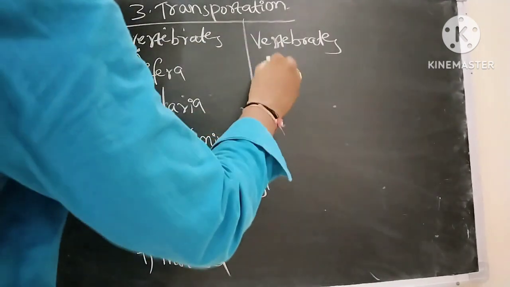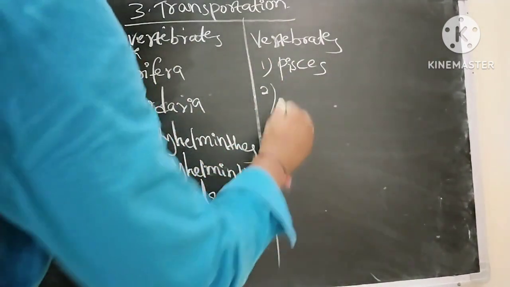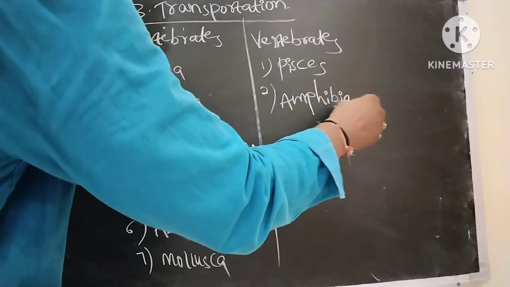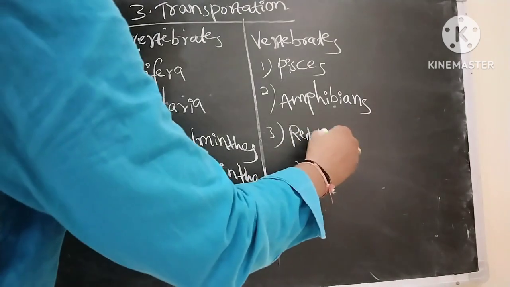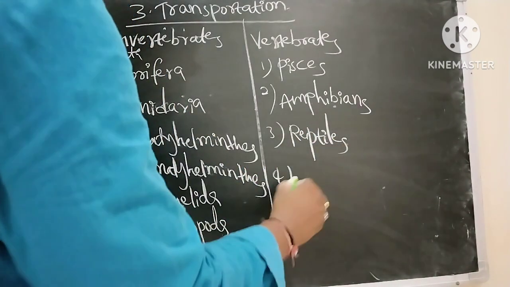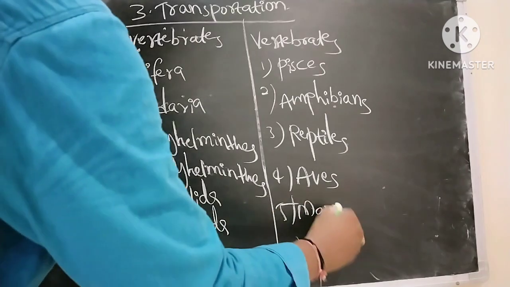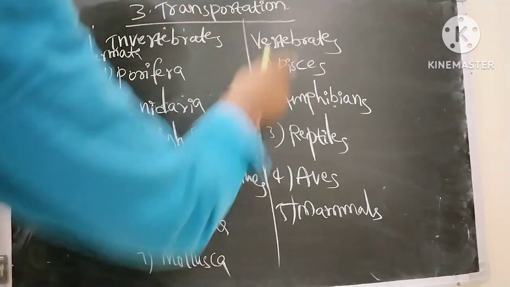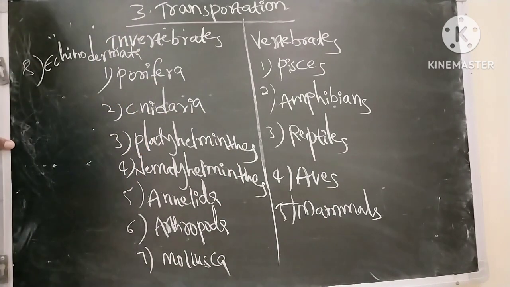Here vertebrates are five. Pisces means fishes, amphibians, reptiles, aves, mammals. Okay, so these are invertebrates, these are vertebrates. So in each phylum, how does the transportation occur?